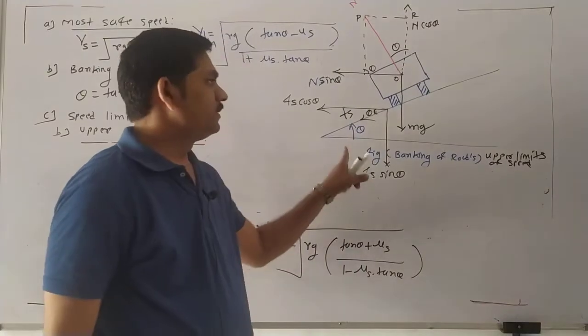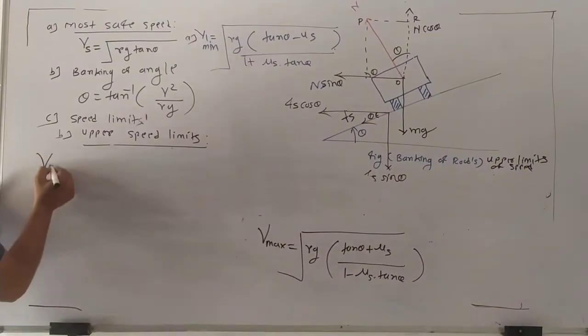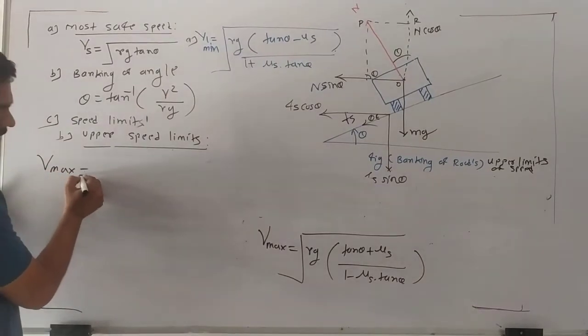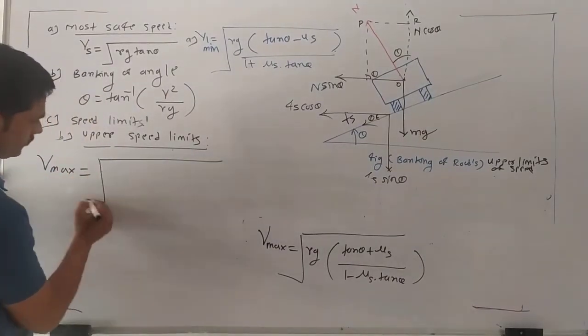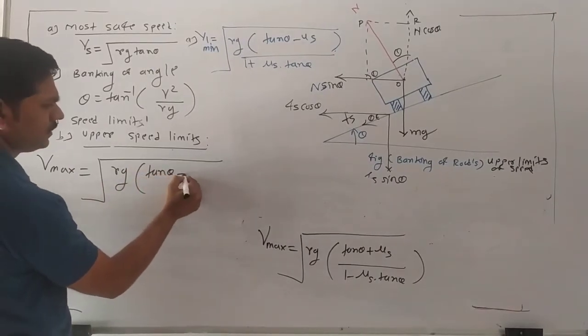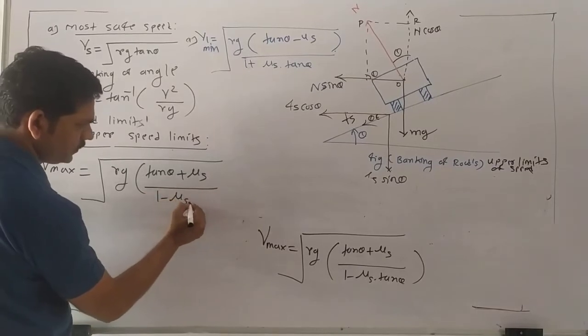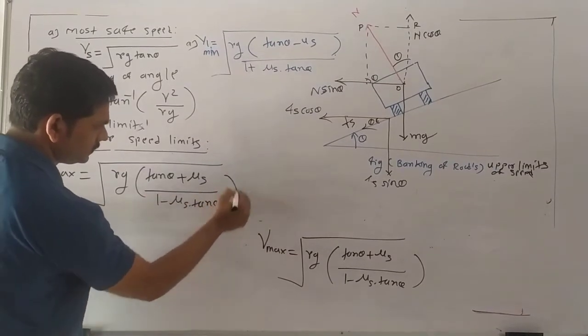For the upper limit, you draw the figure in this way. So V max is equal to under root Rg (tan theta plus mu s) upon (1 minus mu s tan theta), right?